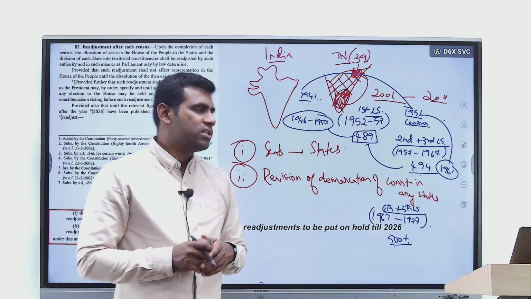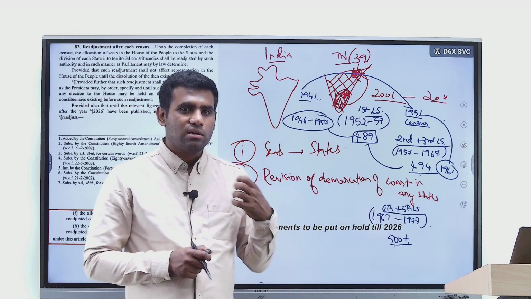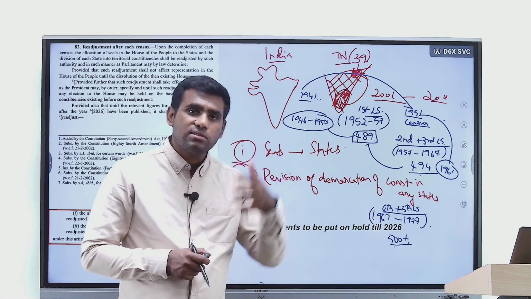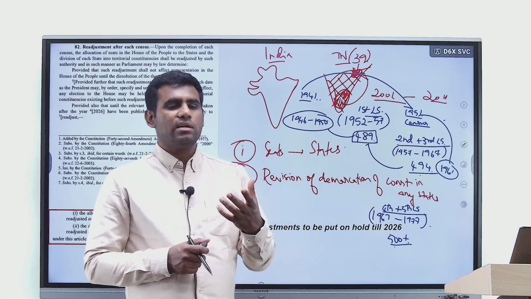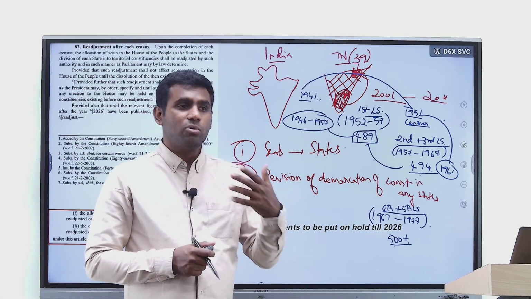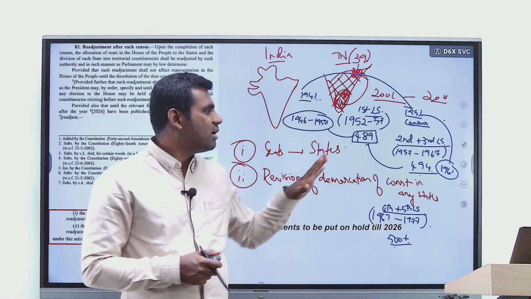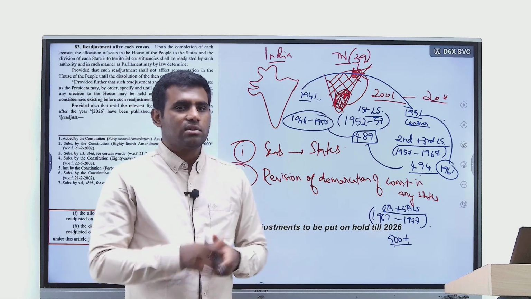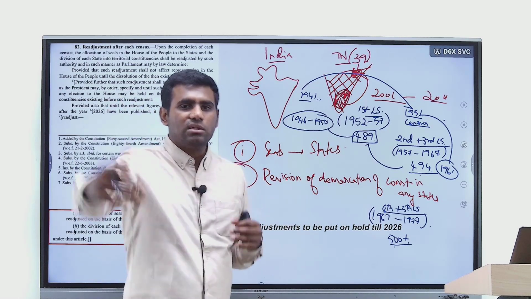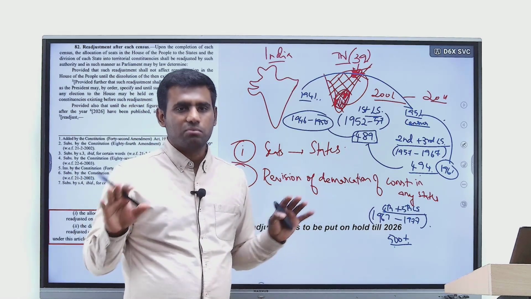Correct? And not only that, Indira Gandhi understood that her strong base of support was in South India. She could clearly understand that in North India, opposition to her rule was increasing, right? So that is also another reason why Indira Gandhi decided that this organic process of increase of seats should not be allowed to continue.